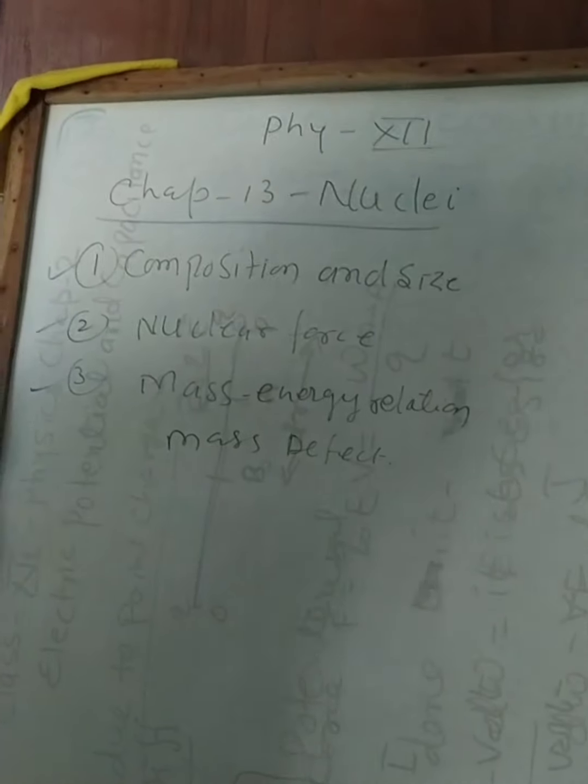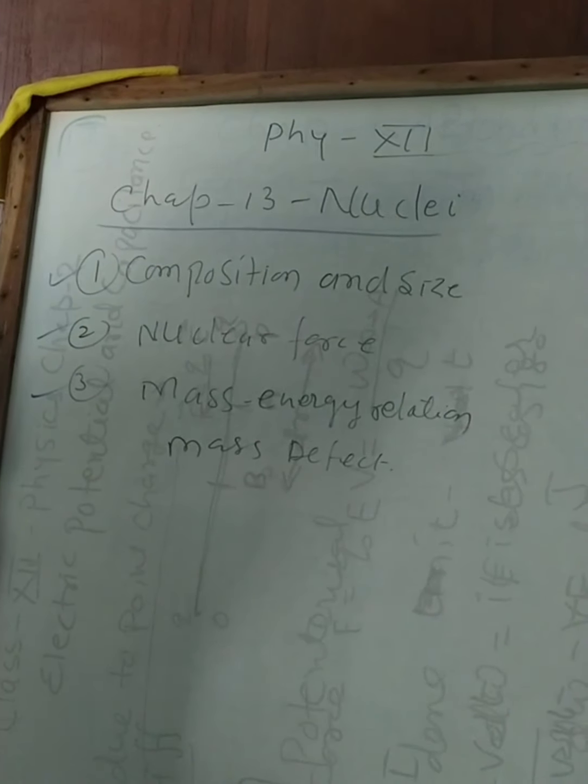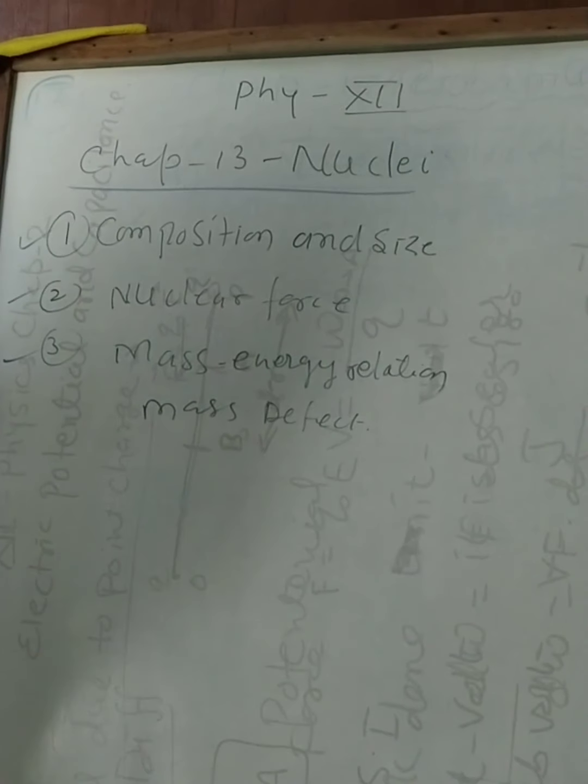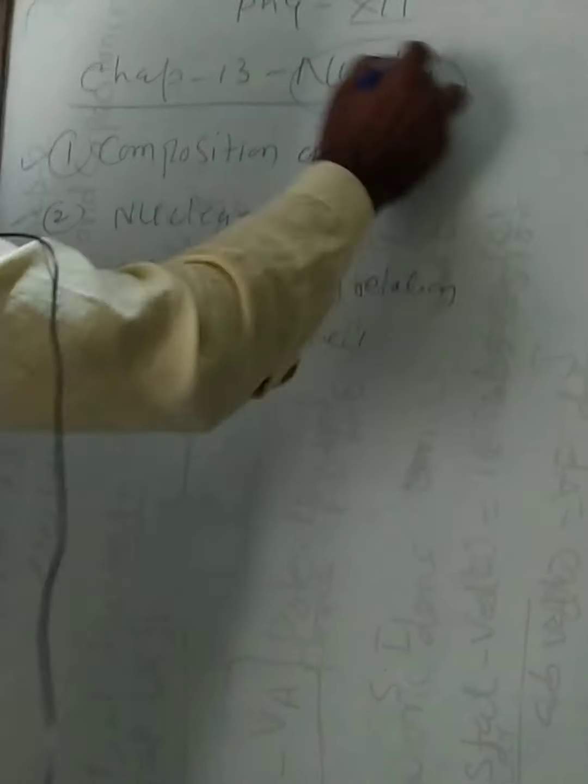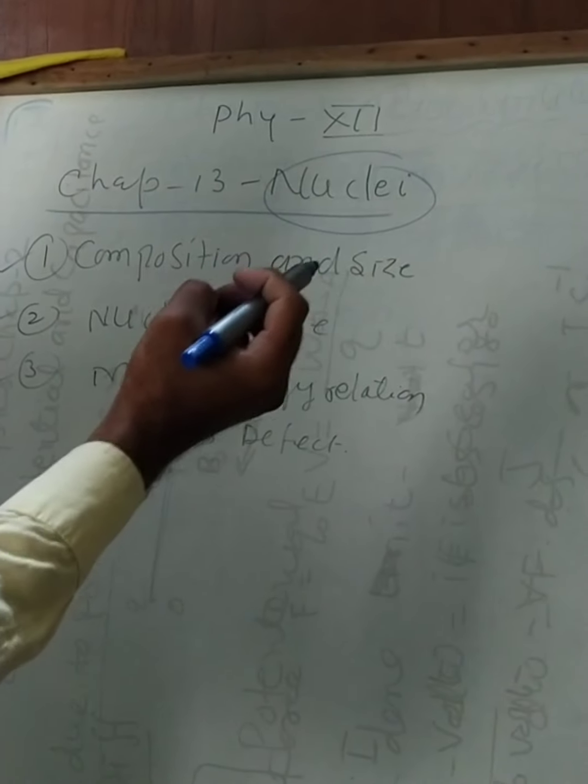You all know the composition of the nucleus, that means how the nucleus is formed. We know that a substance is composed of atoms, and the entire positive charge and nearly the entire mass of the atom is concentrated in a centroid point.